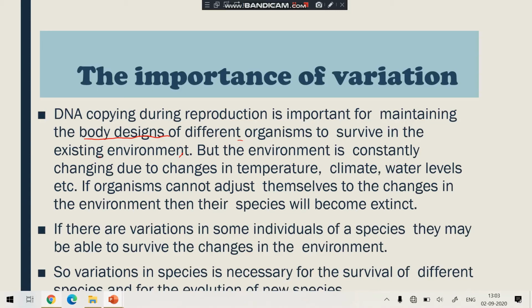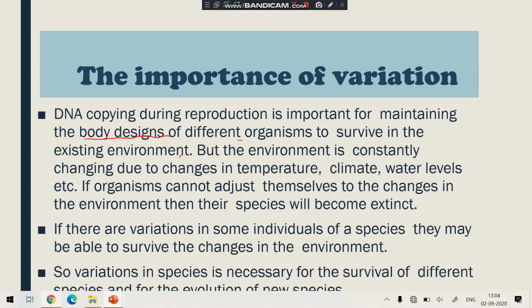It can be changes in temperature, climate, the water level, the humidity, etc. If the organism cannot adjust themselves to the change in the environment, then their species will become extinct. Sometimes a particular climate change takes place and the particular species is not able to adapt to that climate change, then the complete species will be lost.